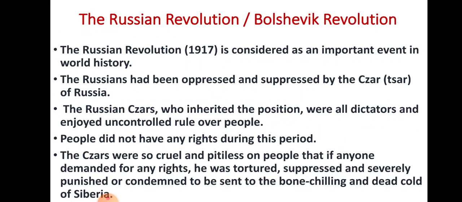The Tsar was the king, the emperor, and the people of Russia were harassed by this emperor. The Russian Tsars who inherited the position were all dictators and enjoyed uncontrolled rule over the people.